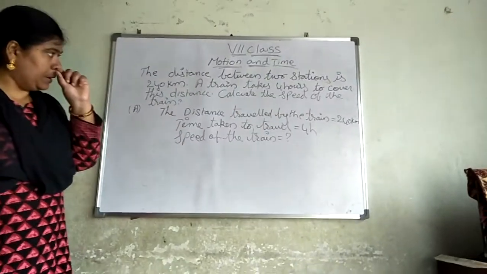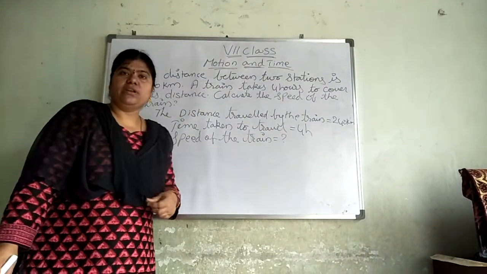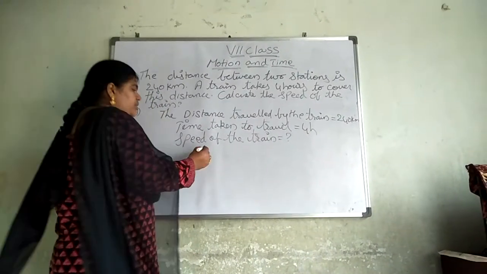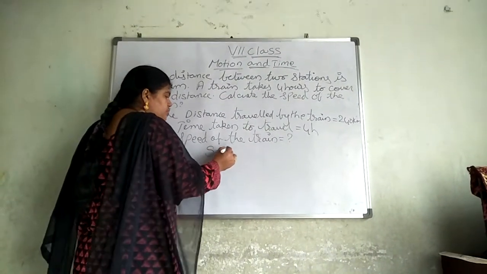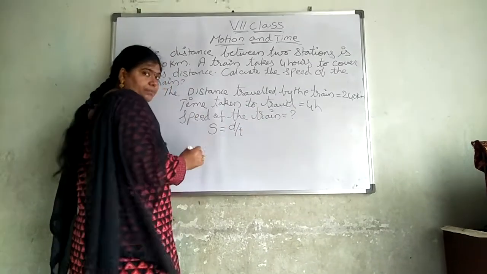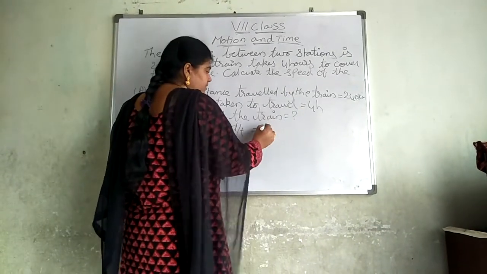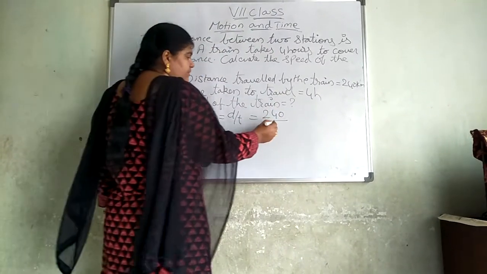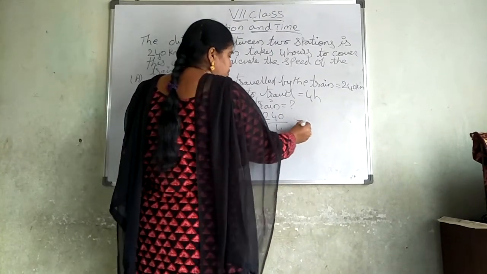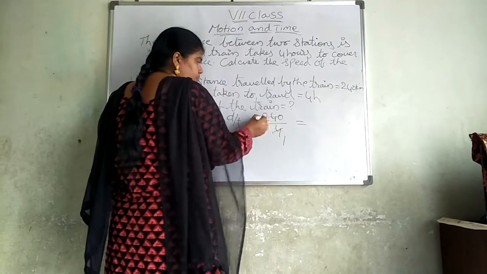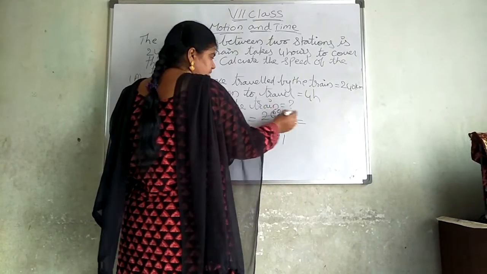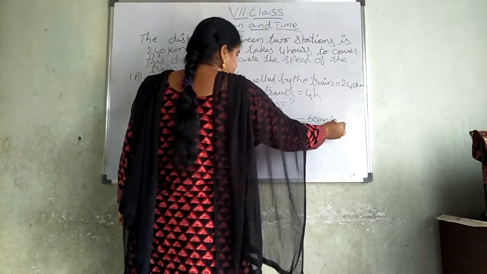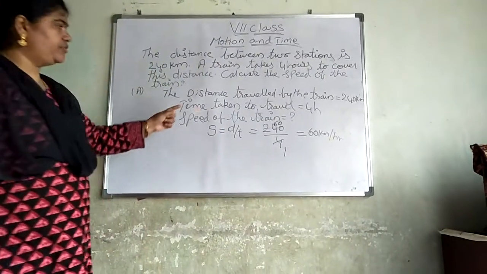So what is given? Distance is given, time is given. What do we have to find? We have to find the speed of the train. We know what our formula is: speed is equal to distance by time. Now that is equal to, what is the distance given? 240 divided by, what is the time given here? 4. That is equal to, 4 ones are 4, 4 sixes are 24, 60. 60 kilometers per hour.